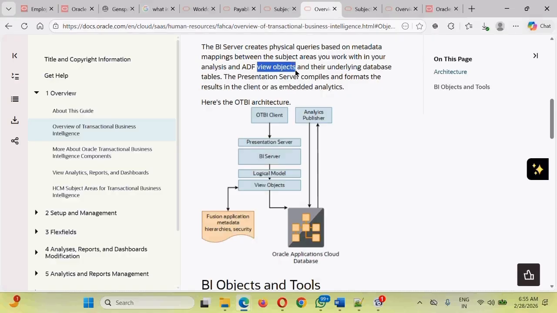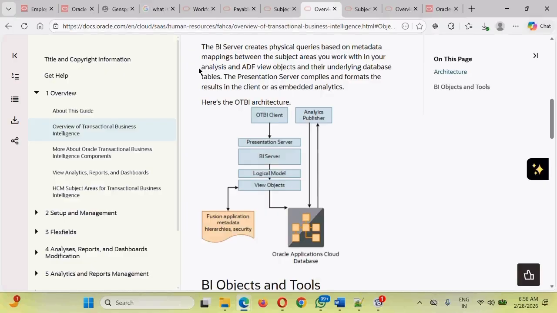A view object will have some sort of SQL query tagged to it. In the context of the Oracle Fusion application, everything is going to be stored in some sort of table. Anything and everything must be in some table. A table must have rows and columns. So what Oracle did is identify multiple tables which may be useful, and the data is fetched by writing some sort of SQL queries.